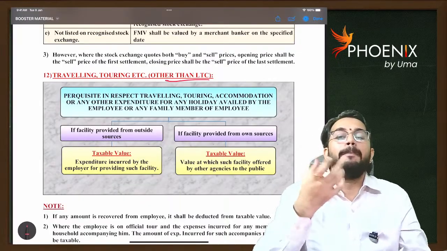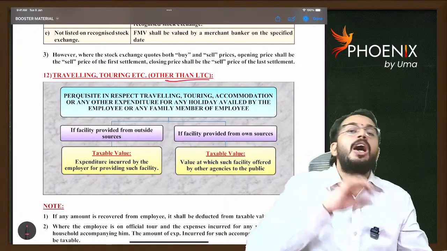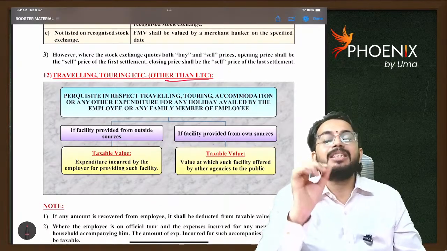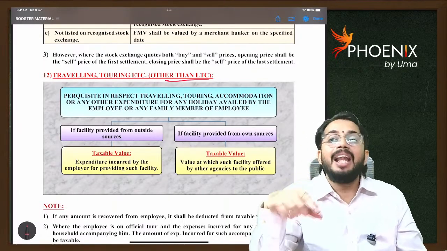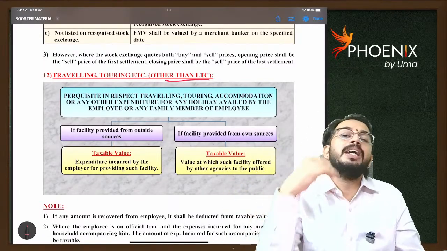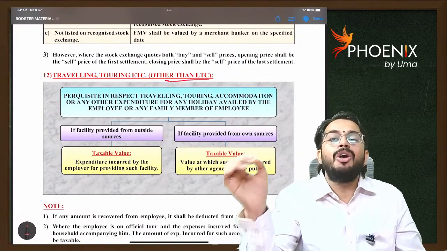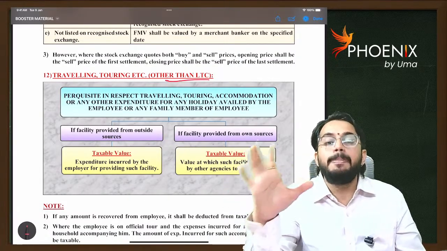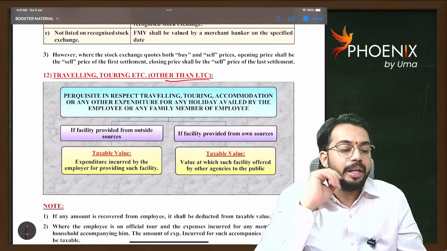In that case, if the employer himself provides a tour package to the employee from the employer's own resources, the taxable value to the employee is equal to the fees charged by another operator in the market for the same type of tour package. Let's say Agoda is charging 65,000 for the Kulu Manali trip. That is the benefit taxable to the Make My Trip employee. Are you able to understand?